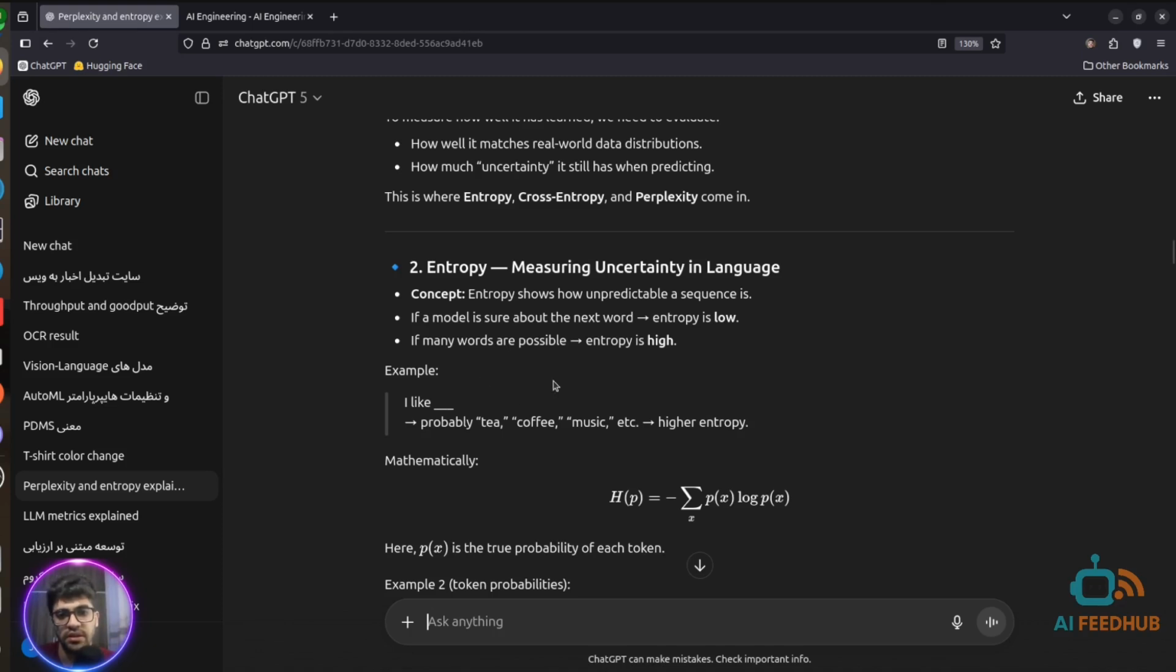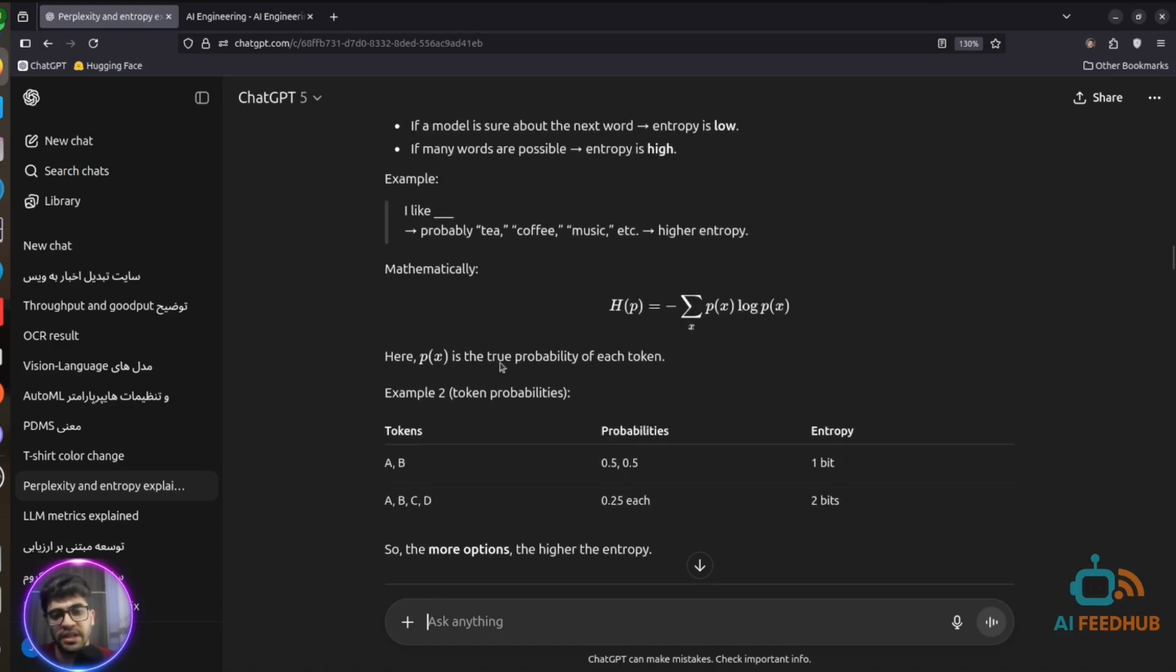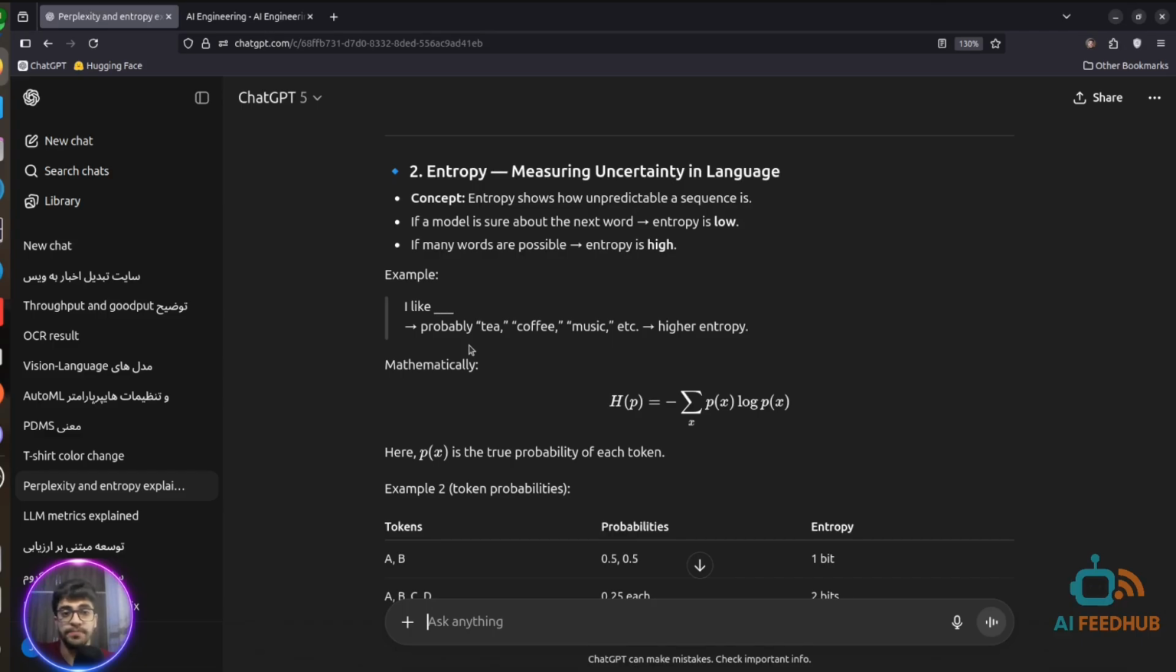Another example sentence is, for example, "a dog is blah blah blah." Here you think about barking. So for the second sentence, "the dog is blah blah blah," the entropy is low, because we know the next token must be barking, for example. But with "I like," a lot of tokens can be placed here. That is the concept of entropy.